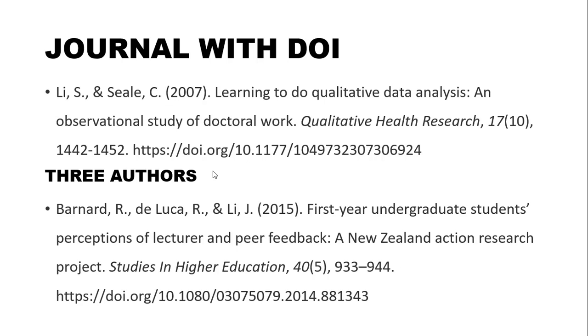If there are three authors, we follow the same rules, but after writing two authors you have to put an 'and' and write the third author's name, then the year, then follow the title rules, then the publisher rules. But if it is a journal, write the edition and volume and page numbers too, and then you have to write the URL address also. So this is the format you have to follow.